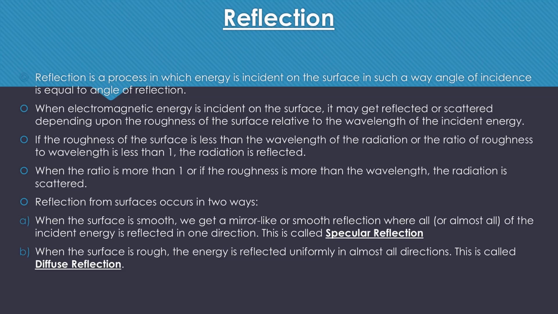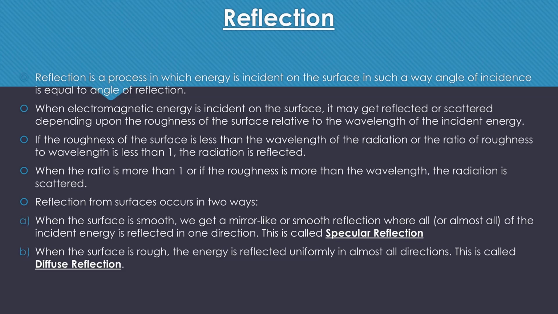Reflection is a process in which energy is incident on the surface in such a way that the angle of incidence is equal to the angle of reflection. When electromagnetic energy is incident on a surface, it may get reflected or scattered depending upon the roughness of the surface relative to the wavelength of the incident energy.